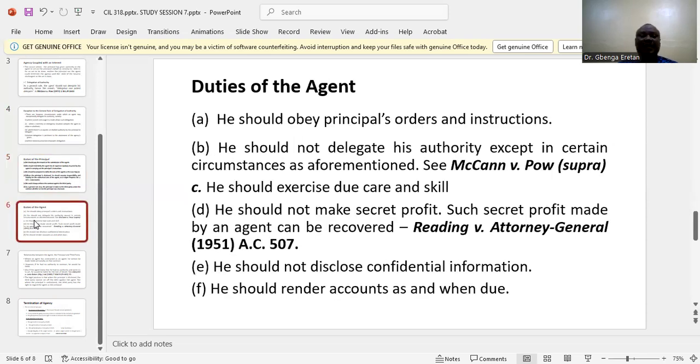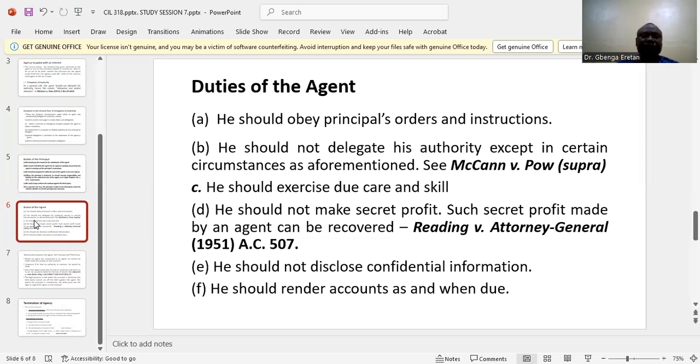We move on to look at the duties of the agent. If an agent is engaged by the principal, what are the duties of the agent? Number 1, it is the duty of the agent to obey the orders of the principal and his instructions. Number 2, it is also the duty of the agent not to delegate the authority that has been delegated to him.